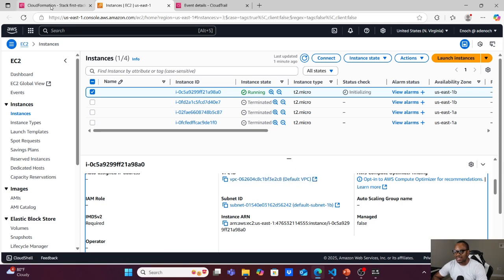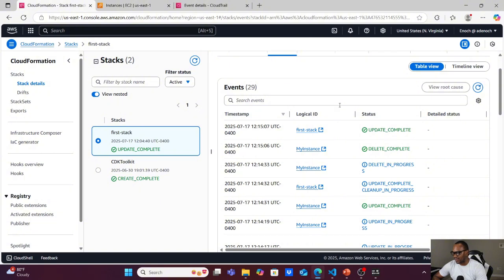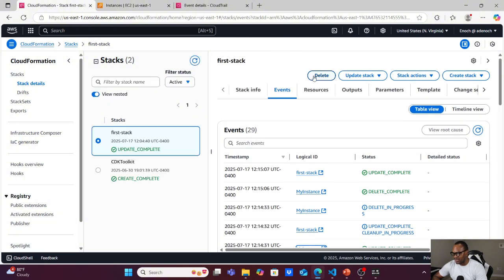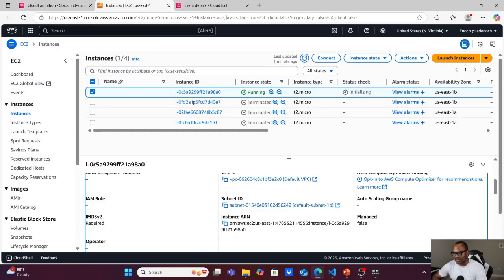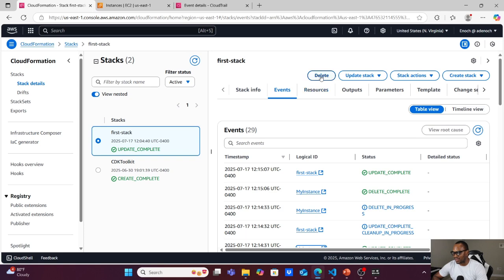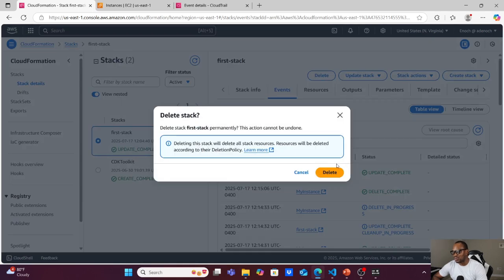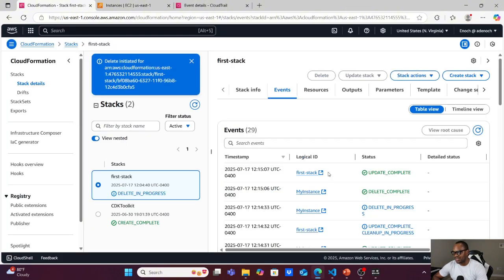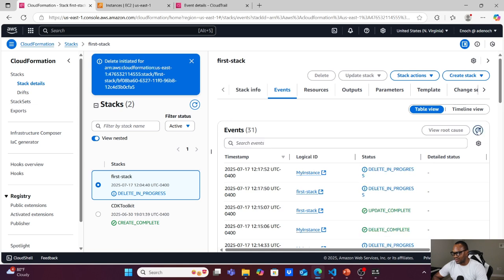Now let's tear down our resources. So I want to delete all the resources. Just come to CloudFormation. Don't go to the console and start deleting them one after the other by yourself, and go to VPC and go and delete. No, just come to the CloudFormation and click delete here, and it will delete all the resources that this stack has created. All right, so click delete, and that's it. It will start deleting all the resources that were created for us.